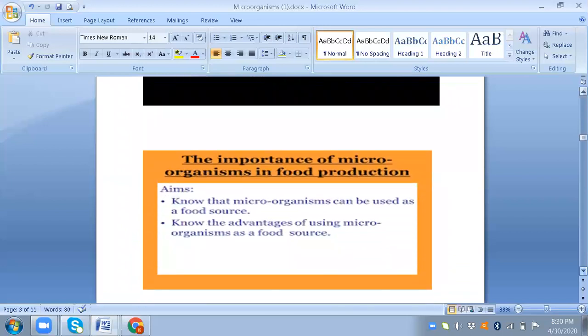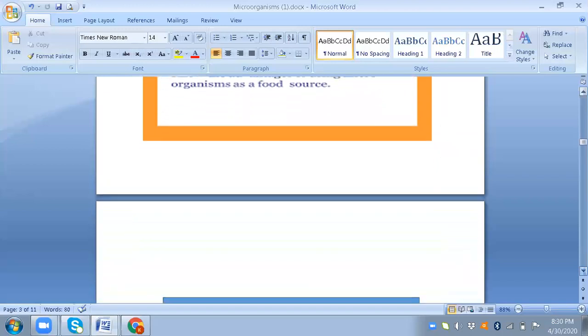Okay, the importance of microorganisms in food production. They can be used as a food source. We can use them in yogurt and in cheese. There are many advantages of using microorganisms as a food source. Bacteria can be added to milk to make yogurt. Yeast is used to make bread, and different types of molds are used to make different types of cheese, to give them distinct flavors and tastes.